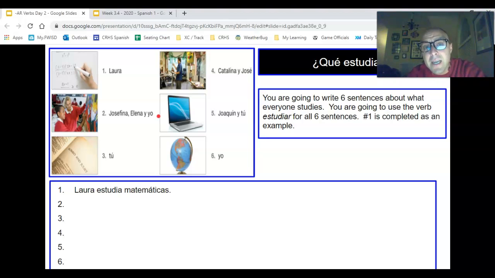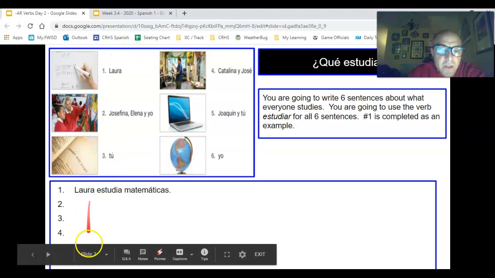Anytime you see "and I," it's going to make it nosotros. So nosotros, the form of estudiar, and then they are drawing, so they're in art class. So however you say that. All right. And then this is English, Spanish, computers, and geography, I would assume. So you're going to go through and you're going to finish those 6 sentences.